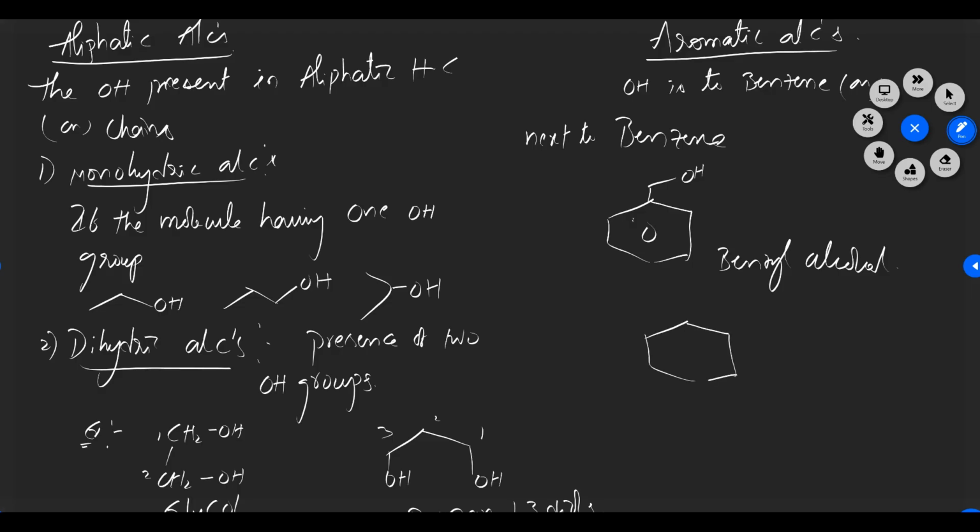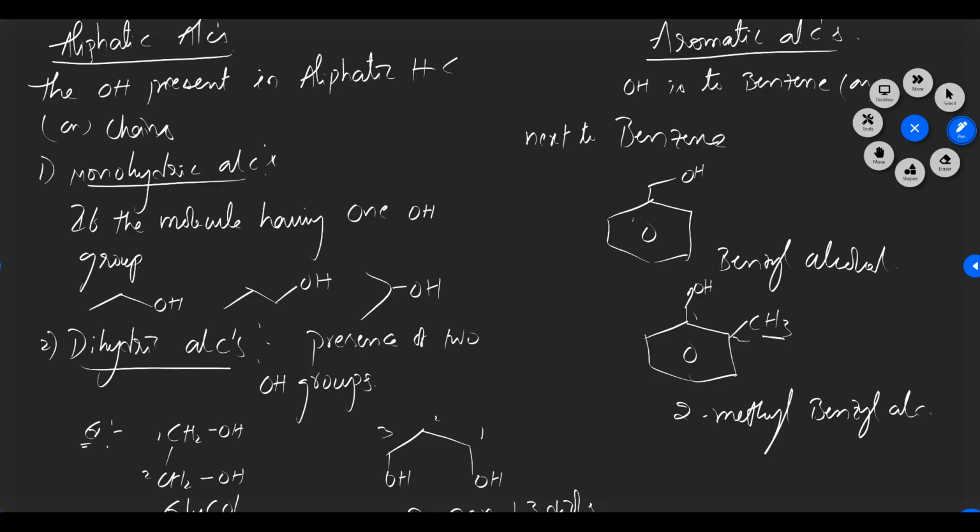If you take OH at this position, and I am taking CH3 at the ortho position, what can we write? This one is benzyl alcohol, and at the ortho position, CH3 is there. So we can write 1,2, or ortho methyl benzyl alcohol, or 2 methyl benzyl alcohol.